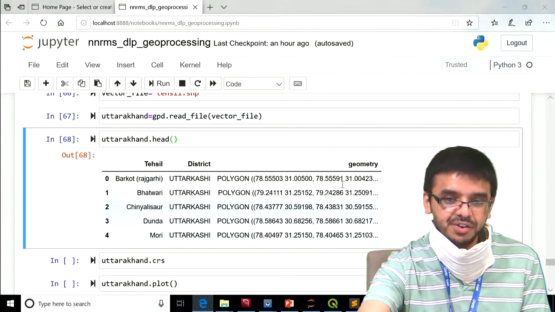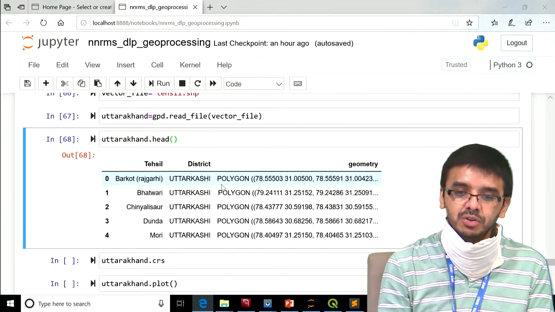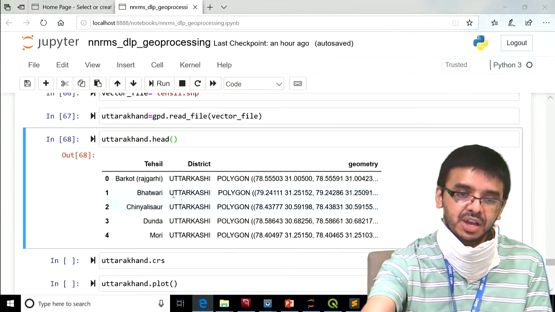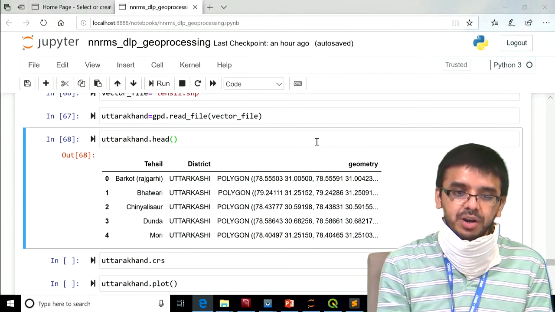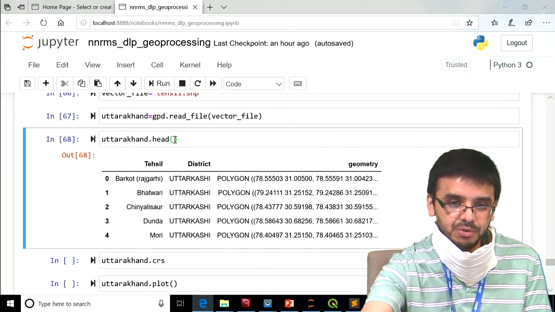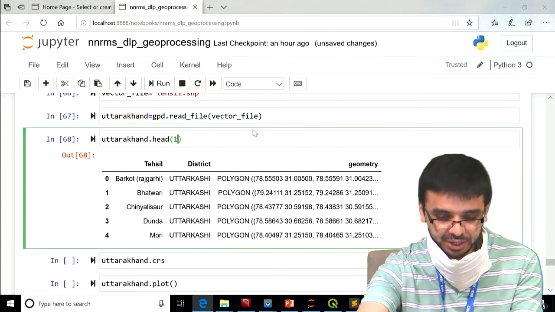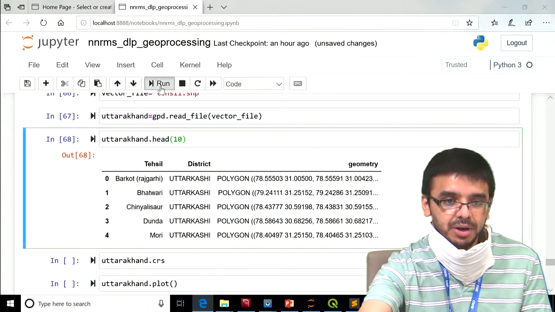These are the attributes: tehsil, district, and geometry. This is the geometry information of all the features. This is the GeoSeries, and this complete thing is a GeoDataFrame. Like, suppose instead of 5, you want to see the initial 10 tehsils, then Uttarakhand dot head, and you can pass an argument as the number 10.